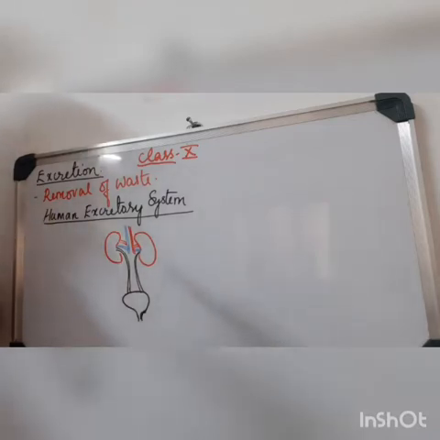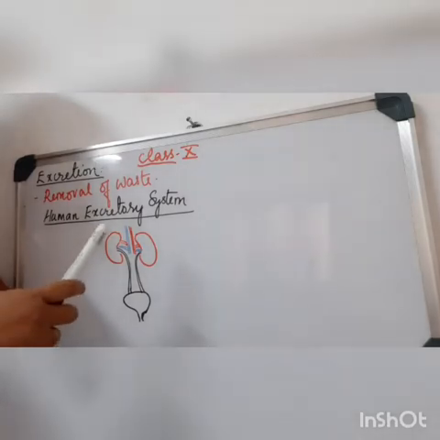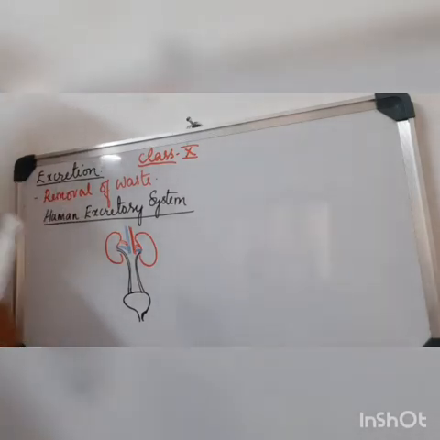So when you hear about waste products, you may think that it is waste coming from the food. But actually, the undigested food waste is given out through a separate system, which is the last part of the digestive system. You might remember when we studied digestion, the undigested food is expelled in the form of solid waste. That is what is meant by fecal matter. But this one is different.